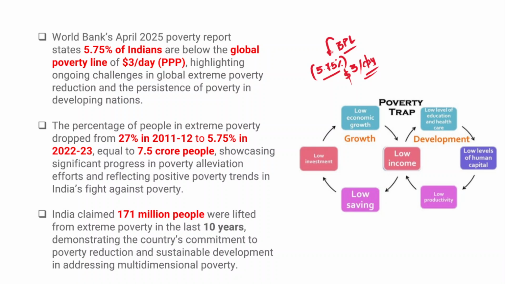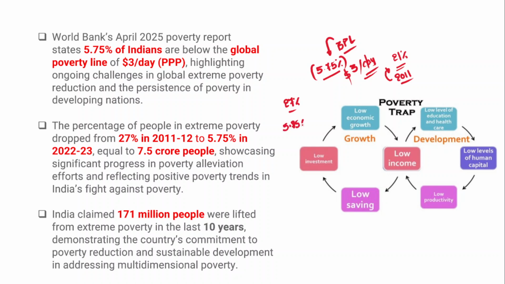We don't have the census data of 2021 because the 2021 census was not carried out, but the 2011 census data reveals that total poverty in India is 21%. And the percentage of people living in extreme poverty dropped from 27%